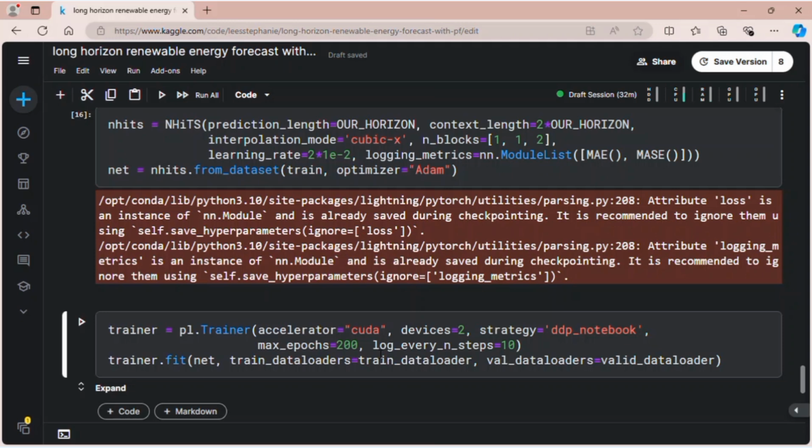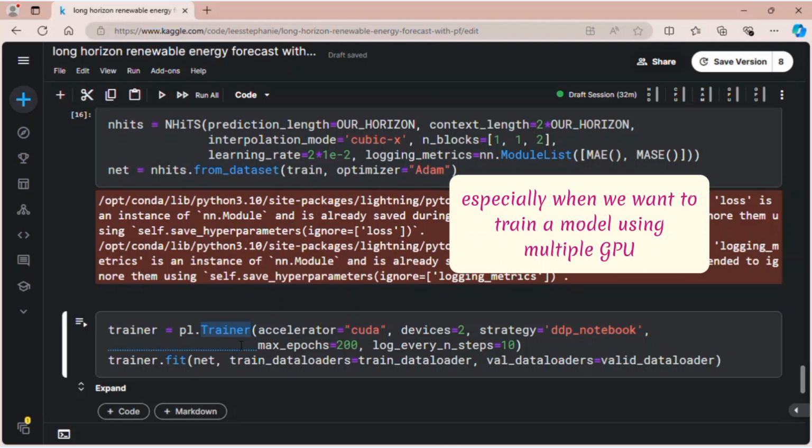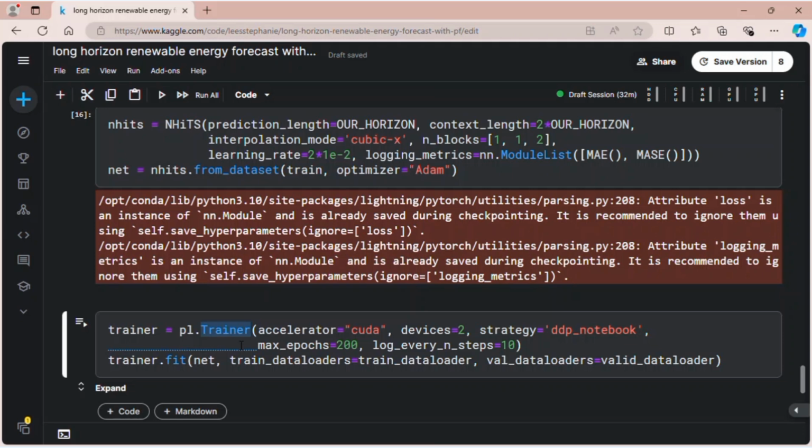To train the model, we need a trainer. That is, we need to initialize the trainer class. And I'm going to use PyTorch Lightning to do that because it's so much easier to use. It's the higher level of PyTorch, like a wrapper for PyTorch. So to initialize the trainer, we set some parameters like the accelerator.